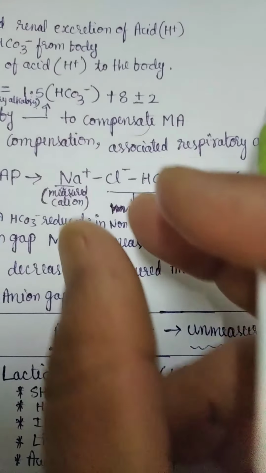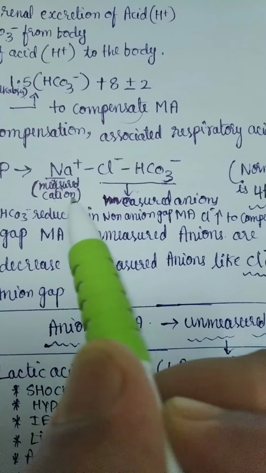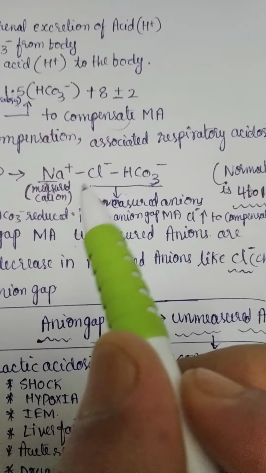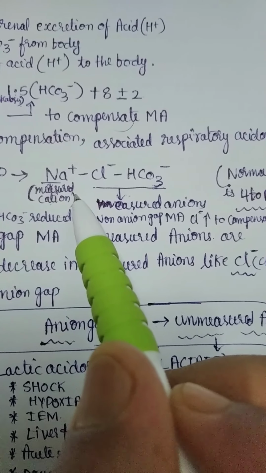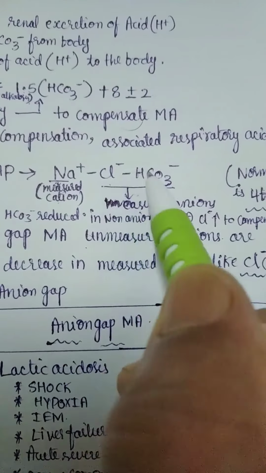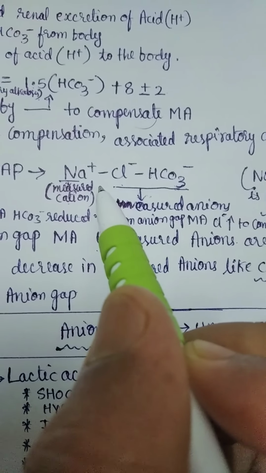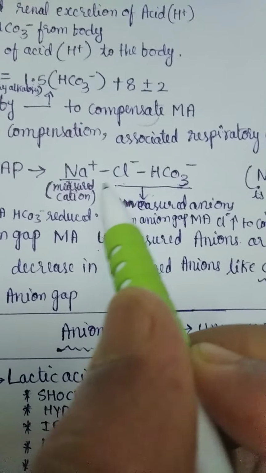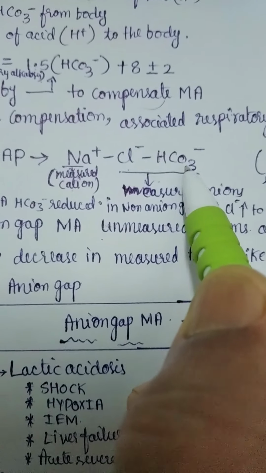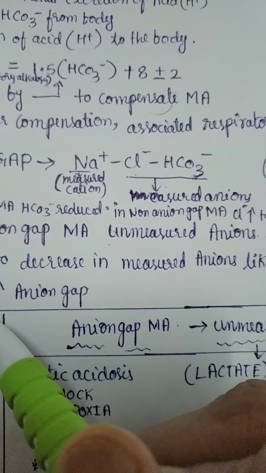So there will be no anion gap, no much gap, because chloride is increased to compensate for the decrease in bicarbonates in non-anion gap metabolic acidosis.